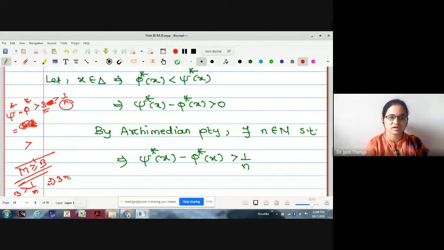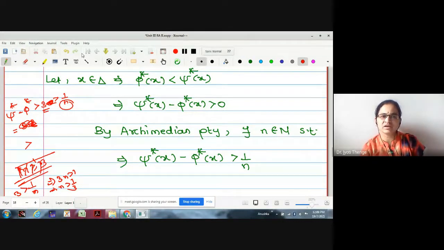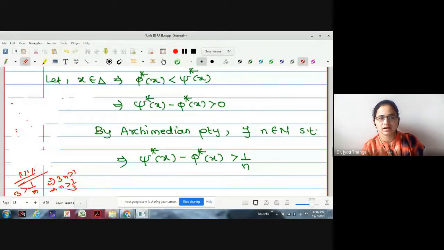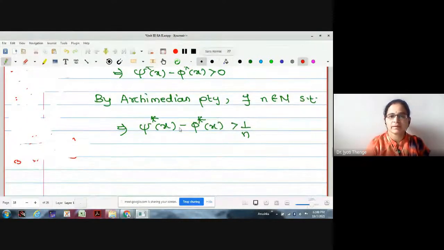Therefore, 3n is greater than 1, n is greater than 1 by 3. Okay. Therefore, by Archimedean property, we can find such n which satisfies psi star minus phi star is greater than 1 by n. Okay, coming back. So psi star minus phi star of x is greater than 1 by n.